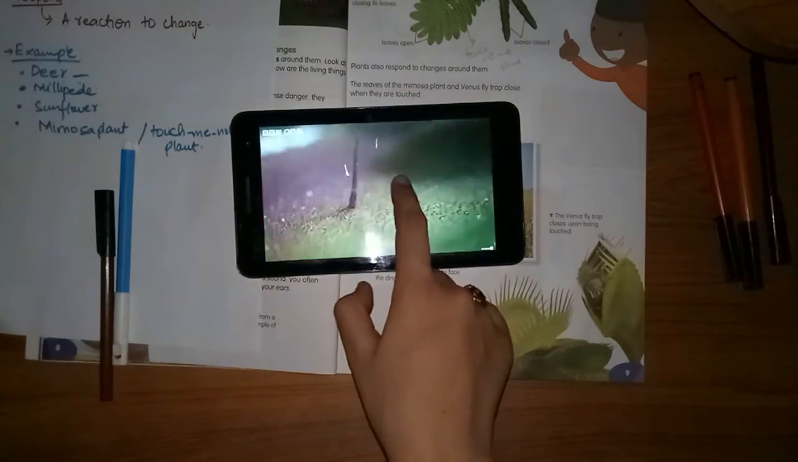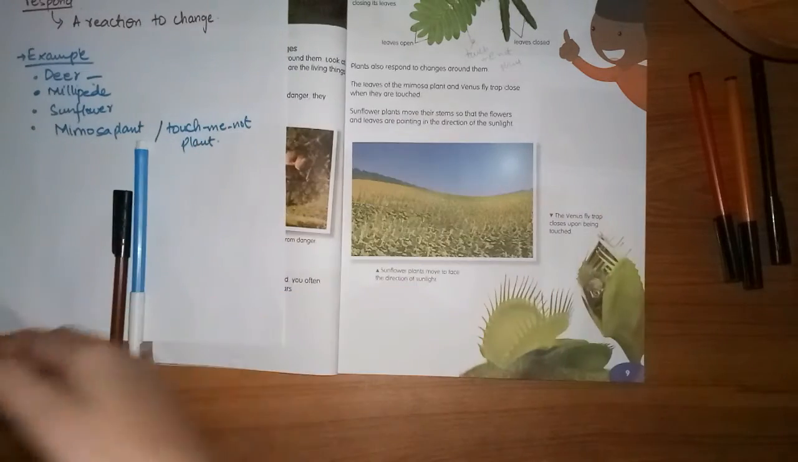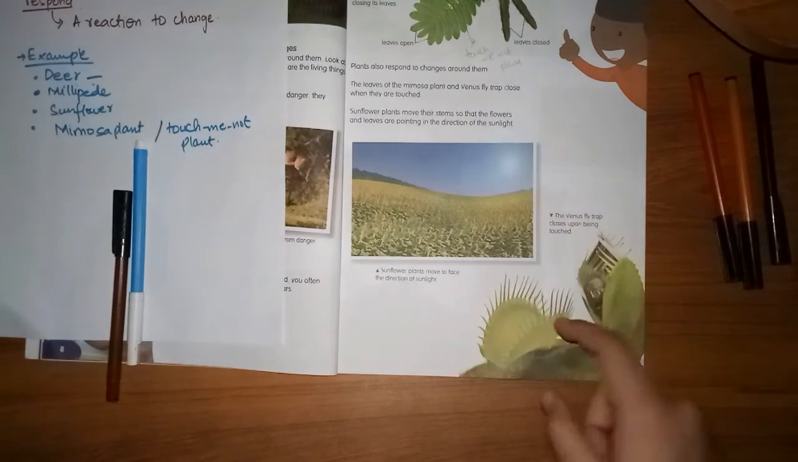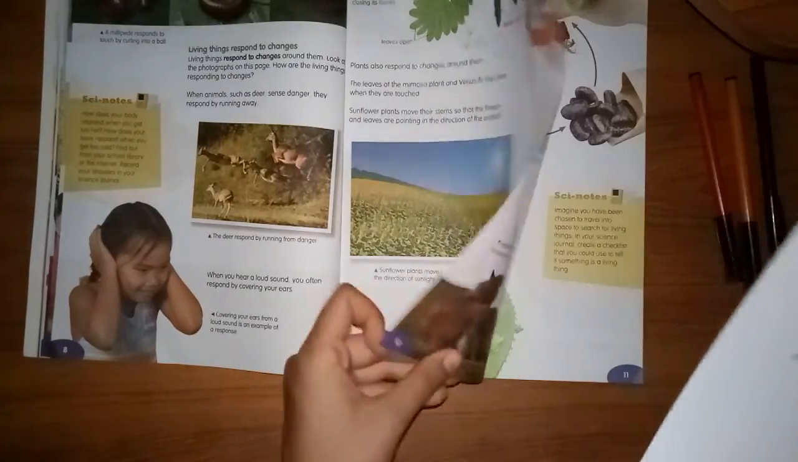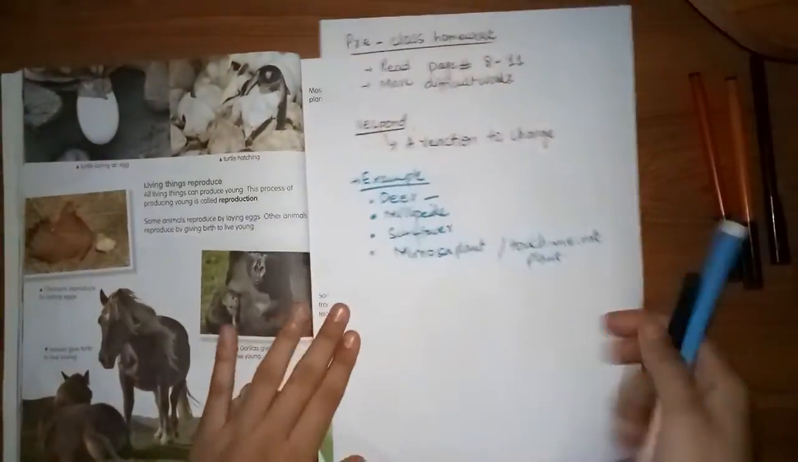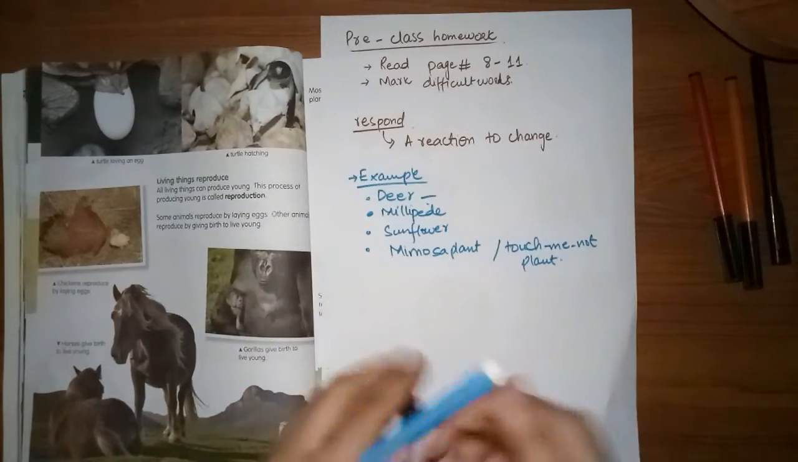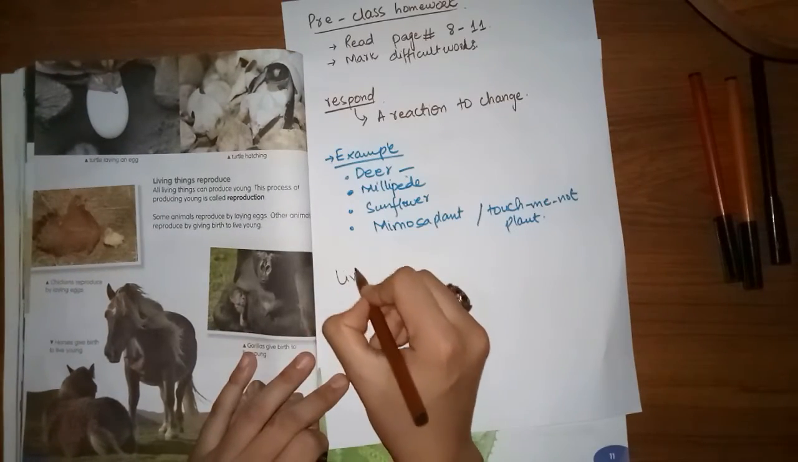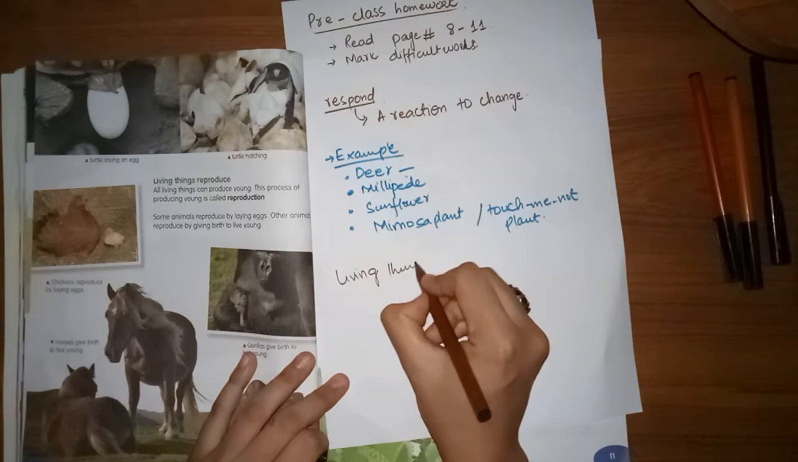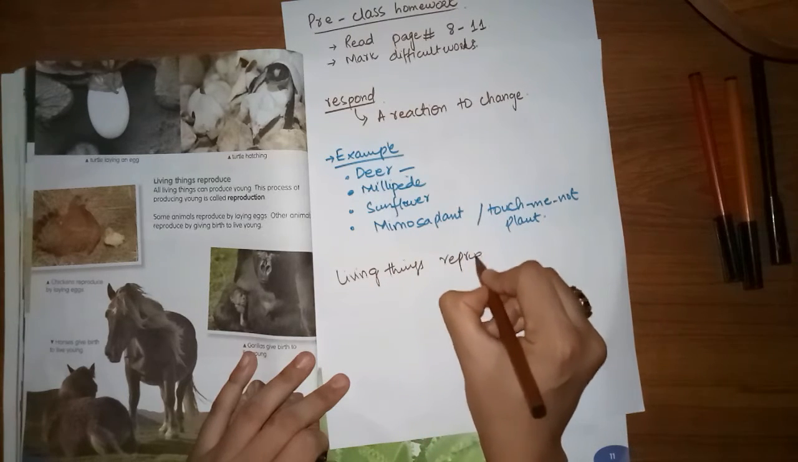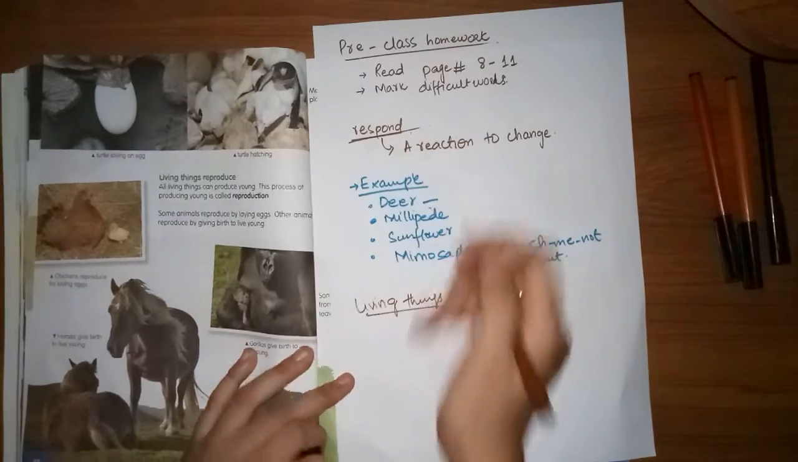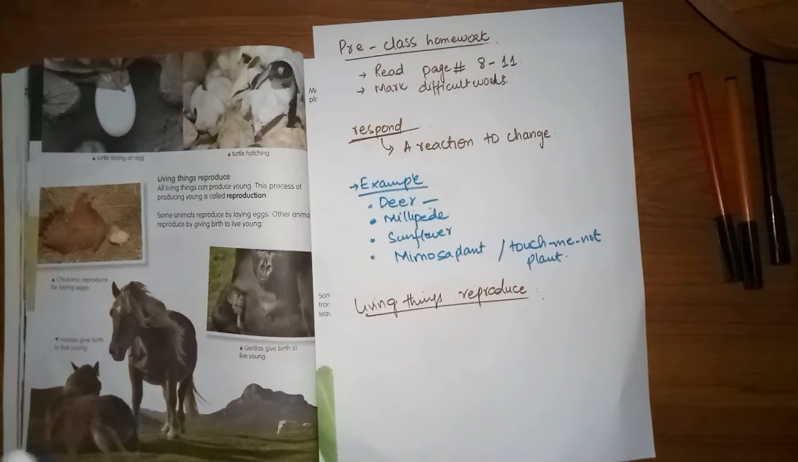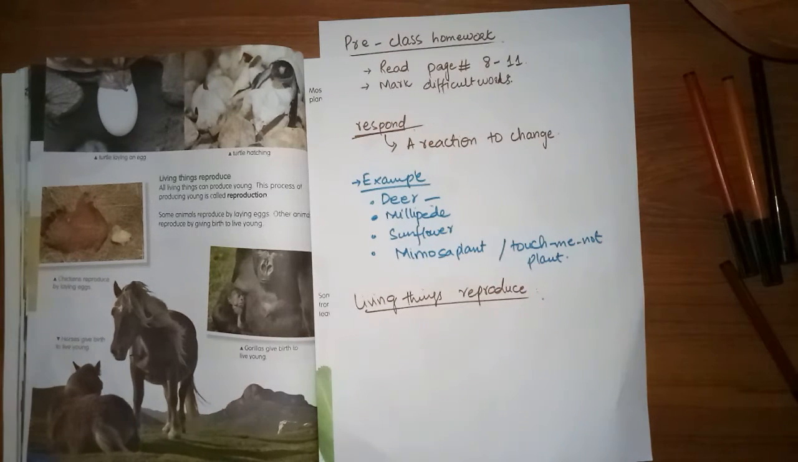All right, so this is how a plant like the Venus flytrap responds to change. Now moving towards the second topic that we are going to discuss: living things reproduce. So how do living things reproduce? All living things have a reproduction system. So what is meant by reproduction?